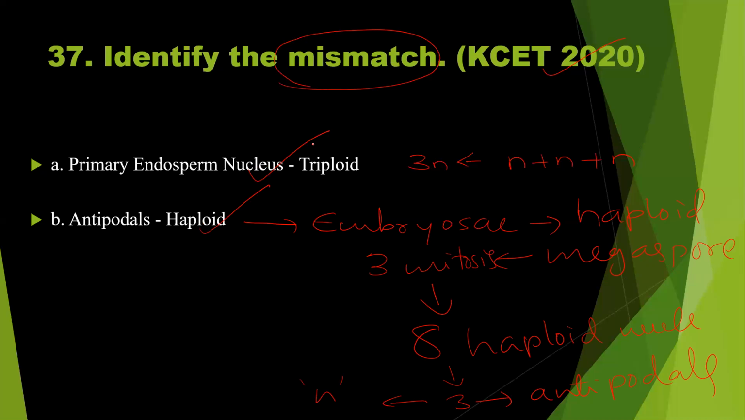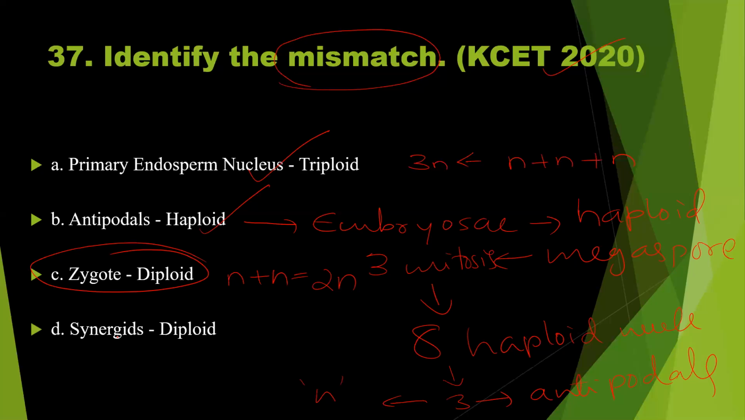So they are asking the mismatched pair. Option C, zygote diploid. Zygote is formed by the fusion of male gamete and female gamete. Both are haploid. So definitely this is diploid. Synergids, diploid. Definitely wrong. See, out of these 8, 3 will develop as antipodals, 2 will develop as synergids. So 2 haploid nuclei develop as synergids. So they are haploid. Not diploid. So the answer should be option D.